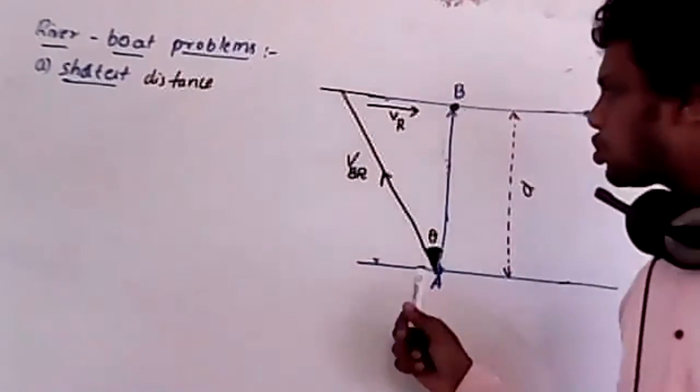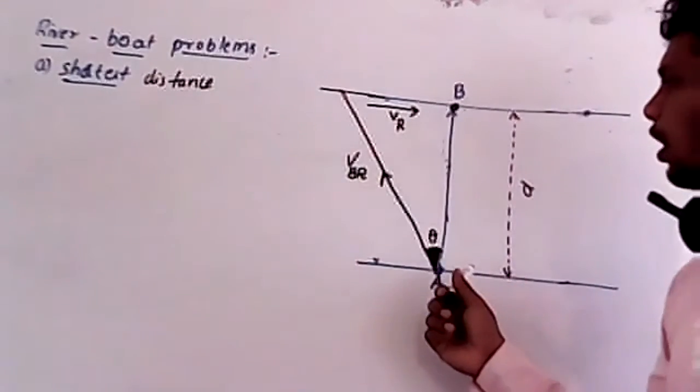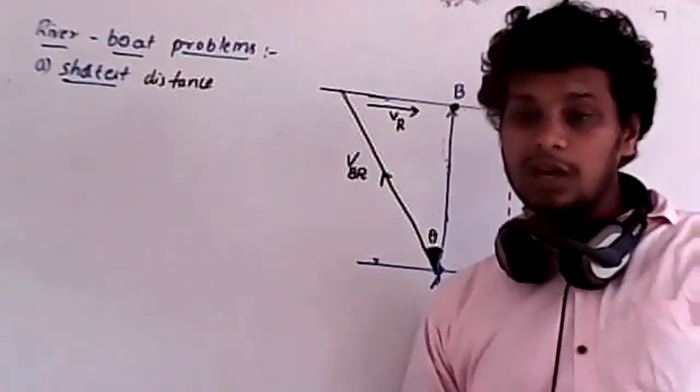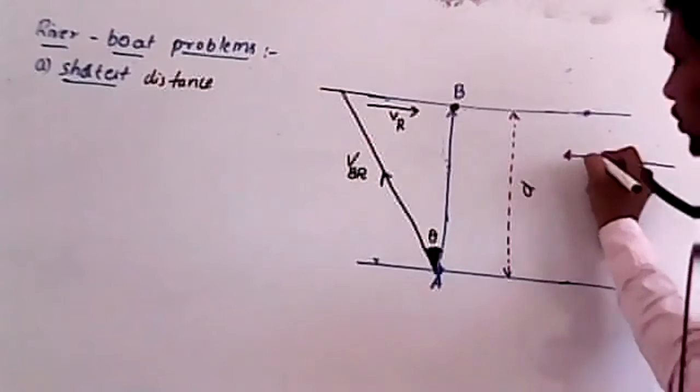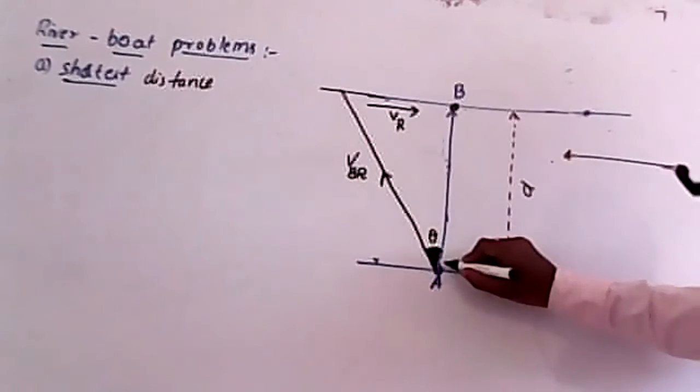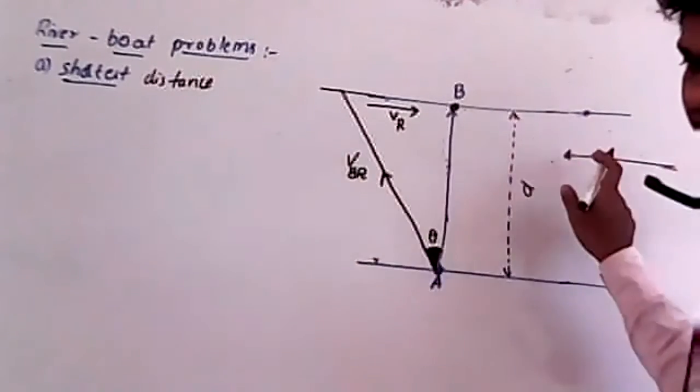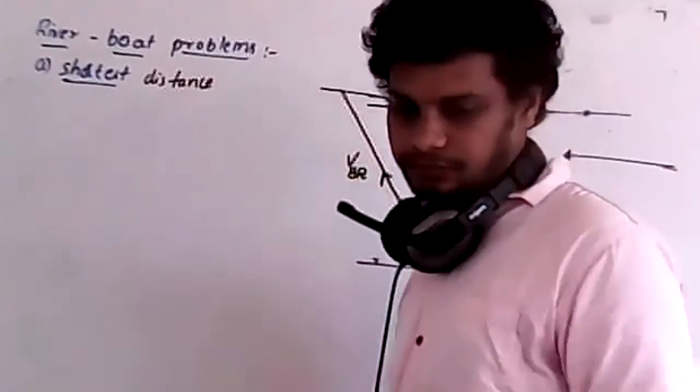So in order to move along the shortest distance AB, you have to move in this direction, against the flow of the river. If the river is flowing like this, then you have to move opposite to it.